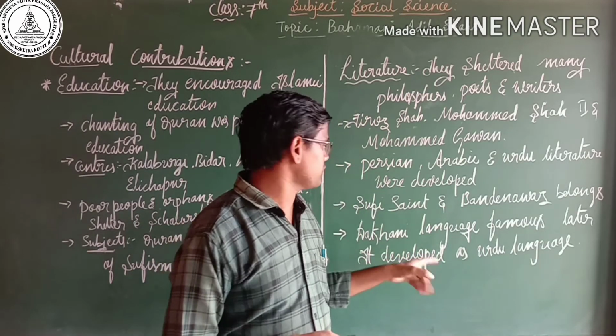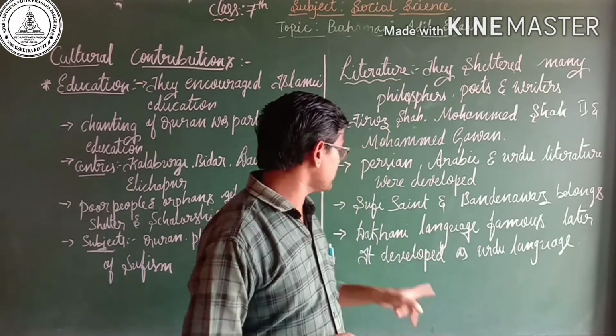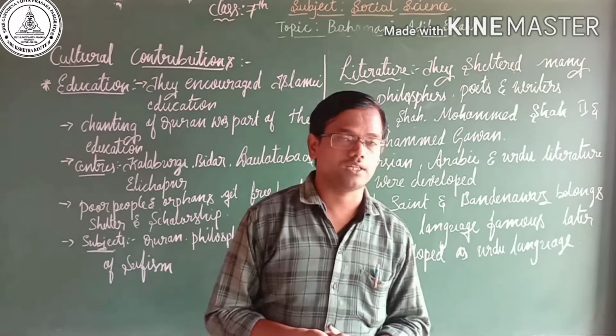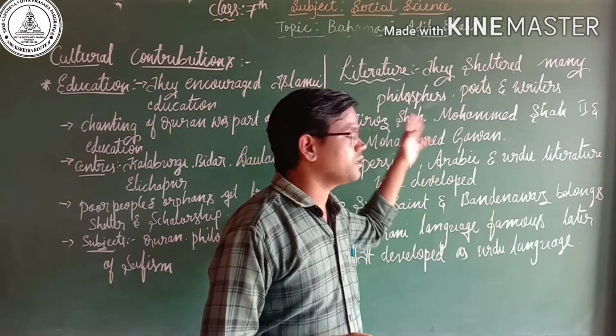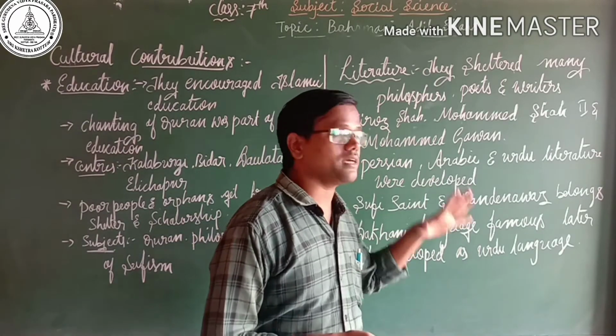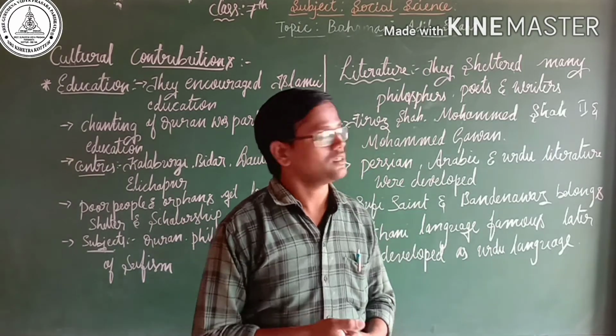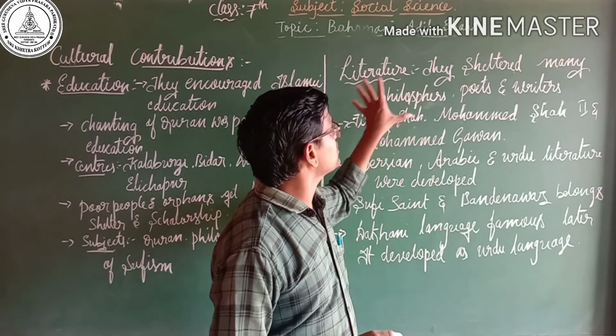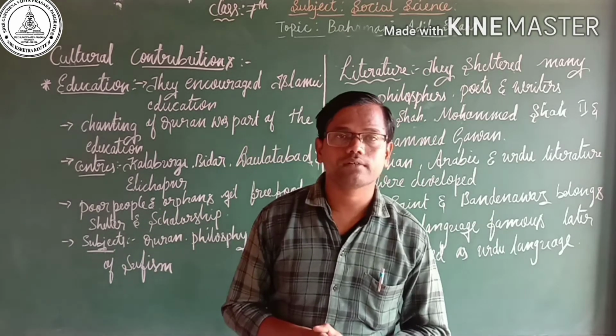And one of the very important languages that became famous was the Dakani language. The Dakani language became famous during the period of the Bahmani dynasty. Later it developed into the Urdu language. So this was the literature contribution of the Bahmani dynasty.